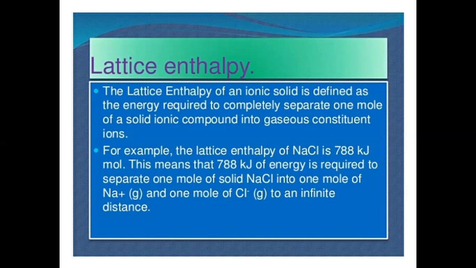Electrical conductivity: they are all good conductors because free ions are there, and ions can move from one place to another and conduct electricity. If we talk about direction, they are all non-directional. Clear? It means they do not direct towards any coordinate. So these are some of the properties of ionic bonds.